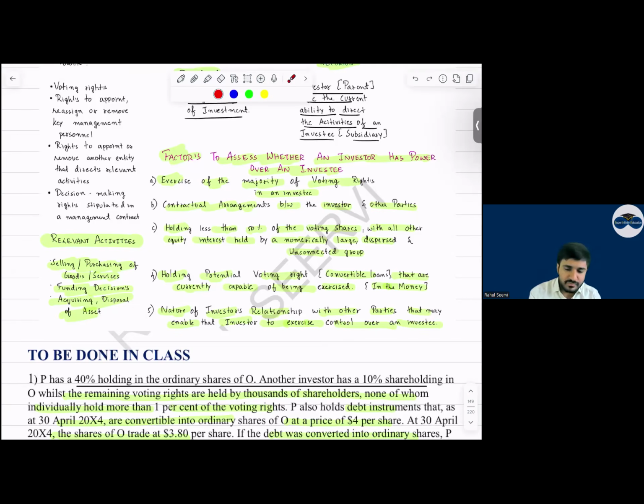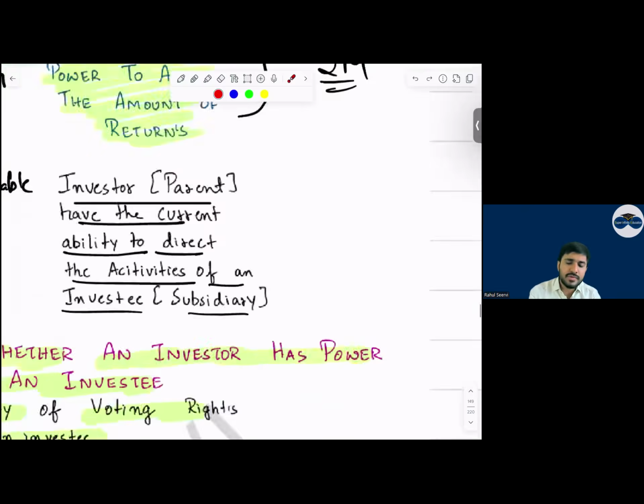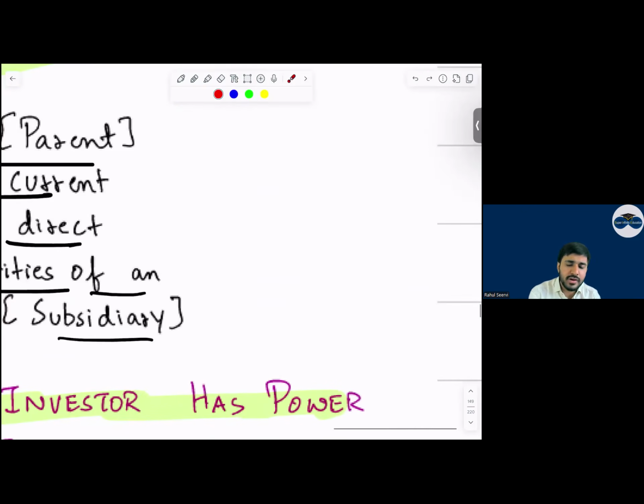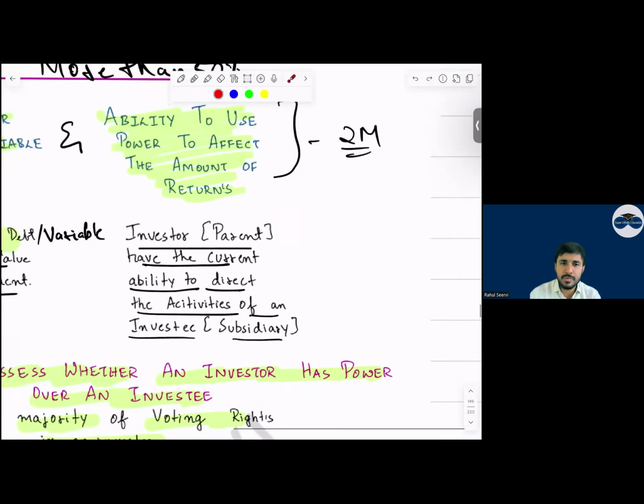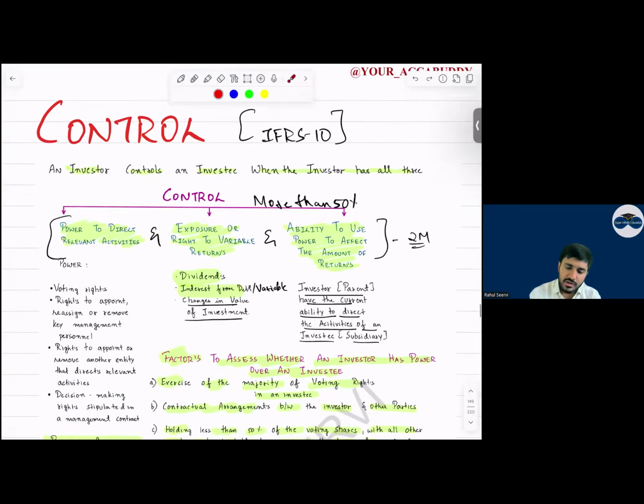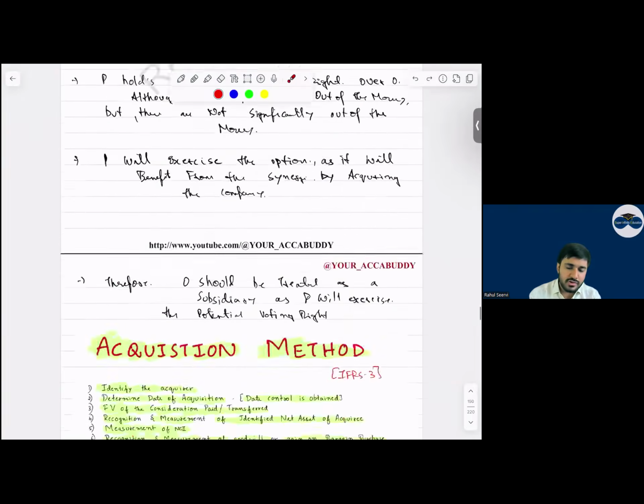Yes, sir. Now, everyone, here also we have seen something known as substantive right and protective right. Which one should we consider? Substantive right or protective right? In case of control, which right should we consider? Can I say we should consider only substantive, not protective rights. Multiple past papers have been tested regarding this point also. Yes, sir. So control ka definition also done.